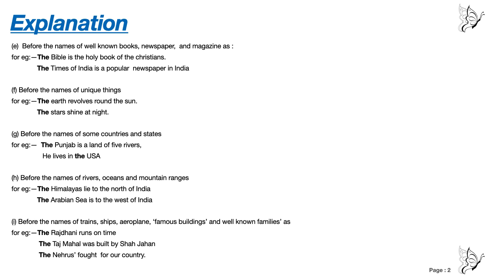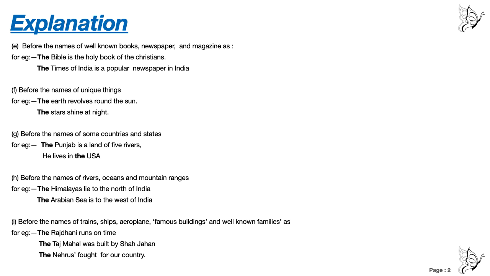Understood? Do you know the names of those rivers? Those rivers are Beas, Chenab, Jhelum, Ravi and Sutlej. So in Punjab we have these famous rivers. That's why Punjab is a special name. That's why before the name of the state we are using the. Don't write the Delhi or the Mumbai. Understood? Now he lives in the USA. He lives in the USA. Why? What is the full form of USA? United States of America, right?